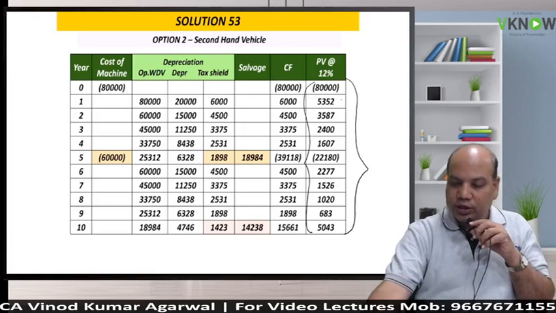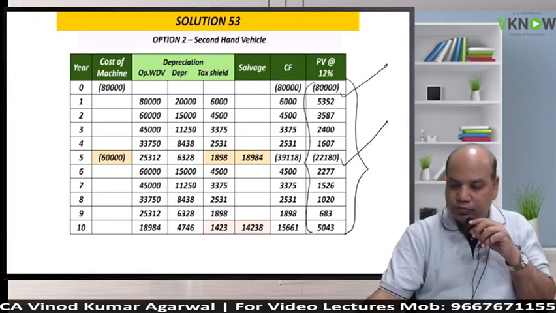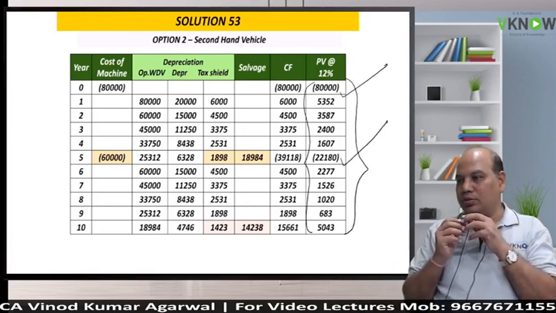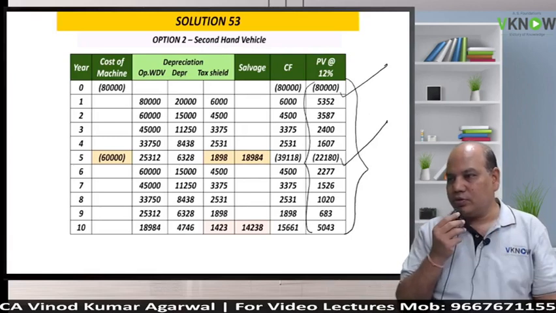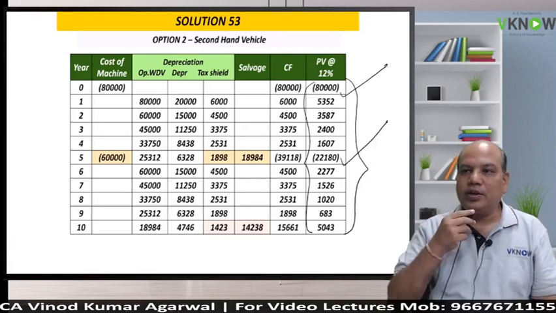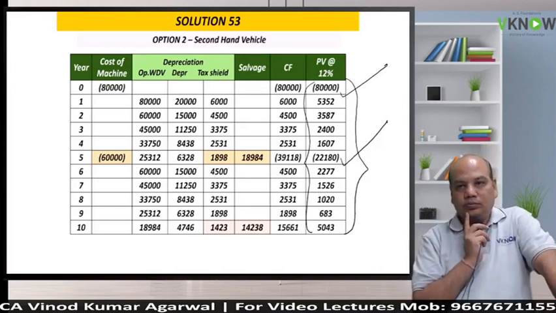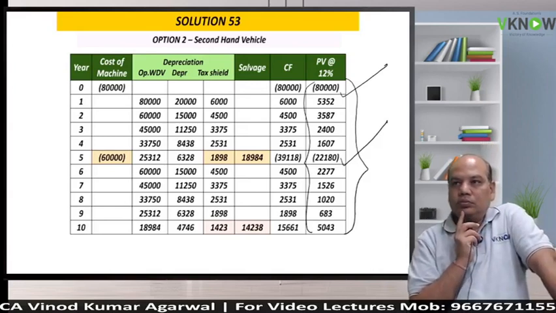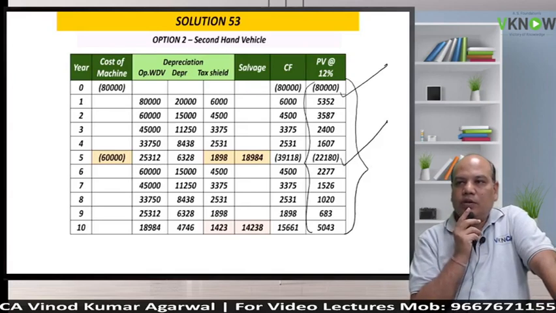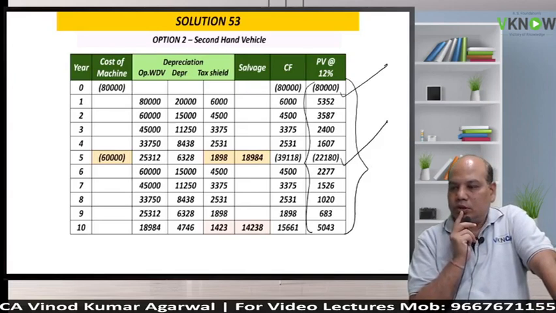Now my highly talented students will take the total of this last column. There are two negative figures, remember, and the remaining numbers are positive. So net NPV, keeping in mind the negative figures also. Yes, please reply.